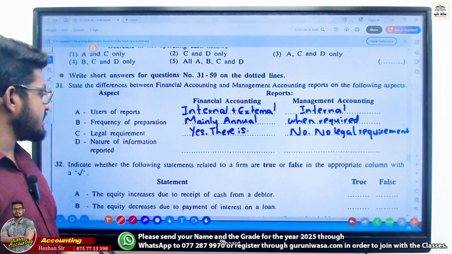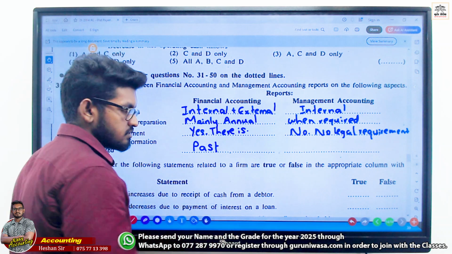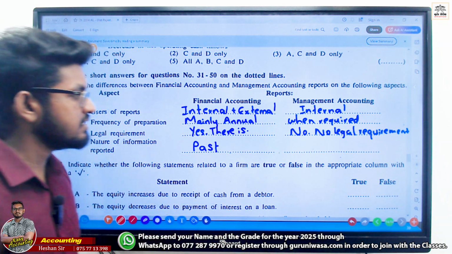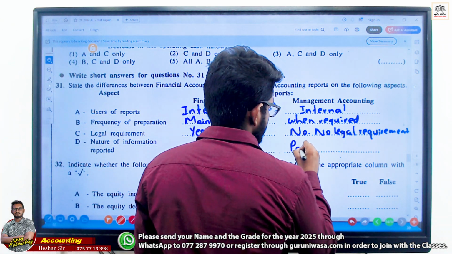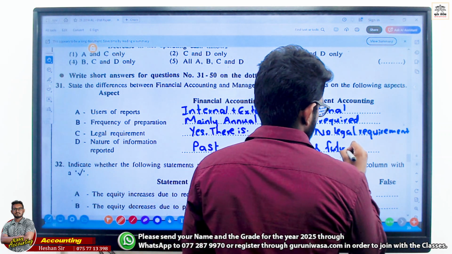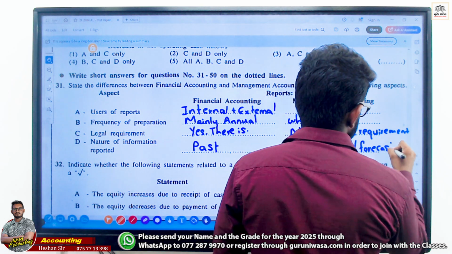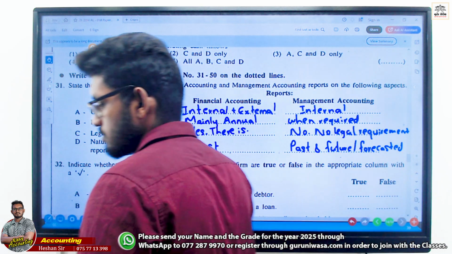Nature of the information reported? Financial accounting reports the past. Clear? In management accounting, past and future, which means forecast. All good?